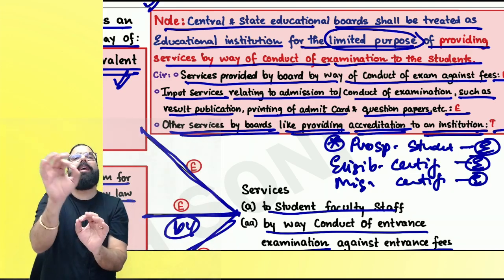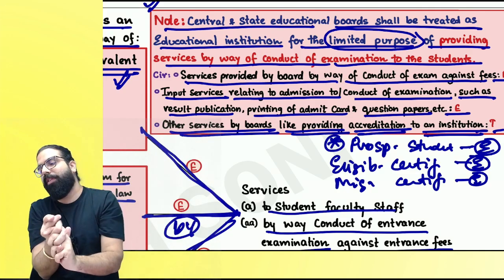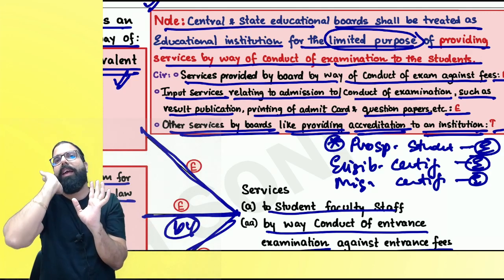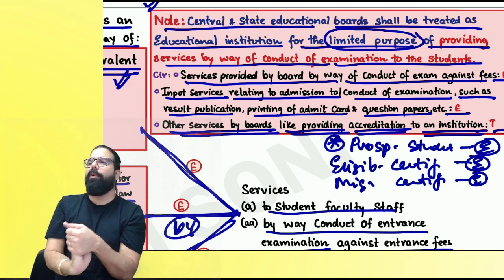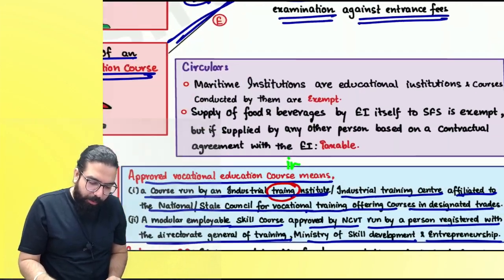Remember one thing, conduct of examination related services. Basically, when state boards, education boards, etc., conduct examinations, those services are always exempt. But other services provided by them, like affiliation fees, etc., when they charge them, shall always be taxable. Everyone over here now, please come down.